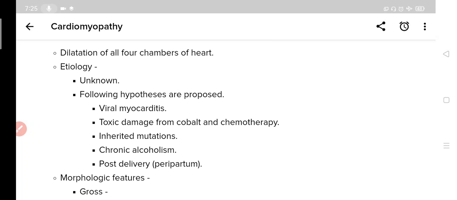The first one is viral myocarditis. Viral myocarditis means viral infection of the myocardium. In patients having viral infection of the myocardium, dilated cardiomyopathy is seen. Similarly, people having toxic damage from cobalt and chemotherapy are also seen with dilated cardiomyopathy.